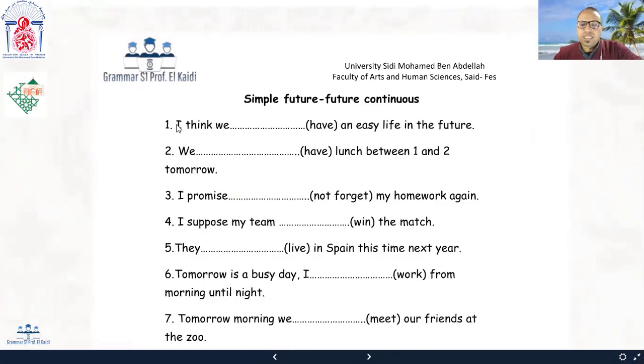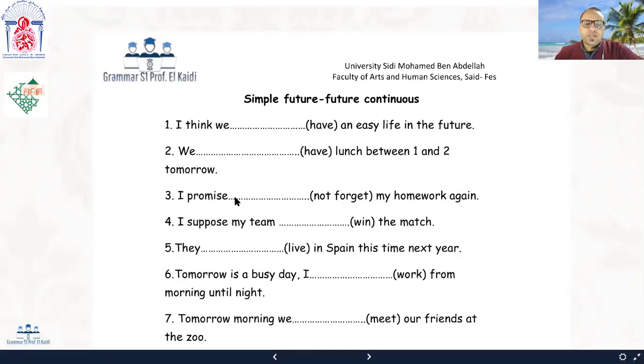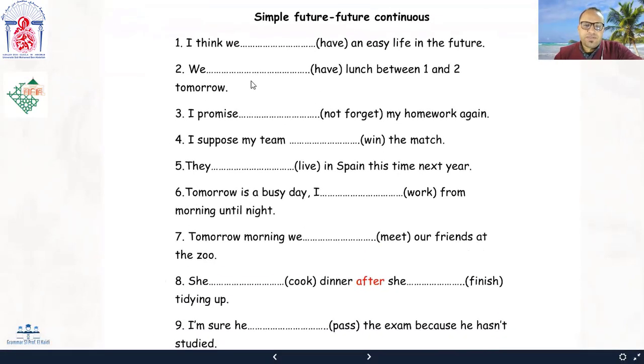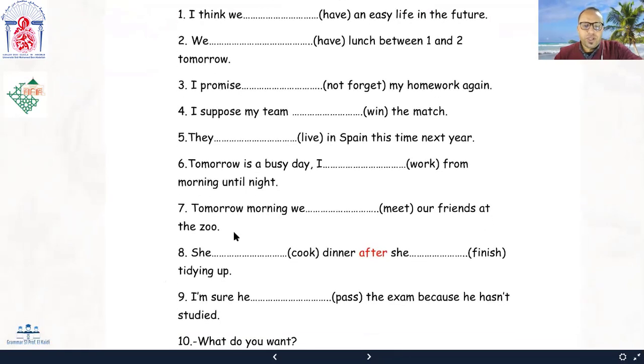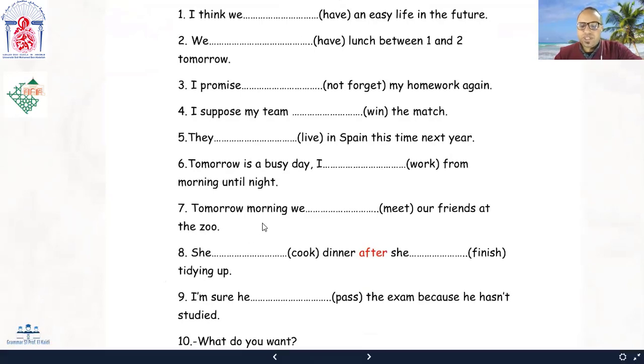Why? Because the person speaking here is making a prediction that is based on his personal belief or opinion, okay? He has no evidence that we will have an easy life in the future. He just thinks. So in this case, we use will, okay, the simple future, right? So try to read the sentences carefully and the context, okay? If you understand the context of the sentence, it will be very helpful for you to decide whether to use the future continuous or the future simple, right?